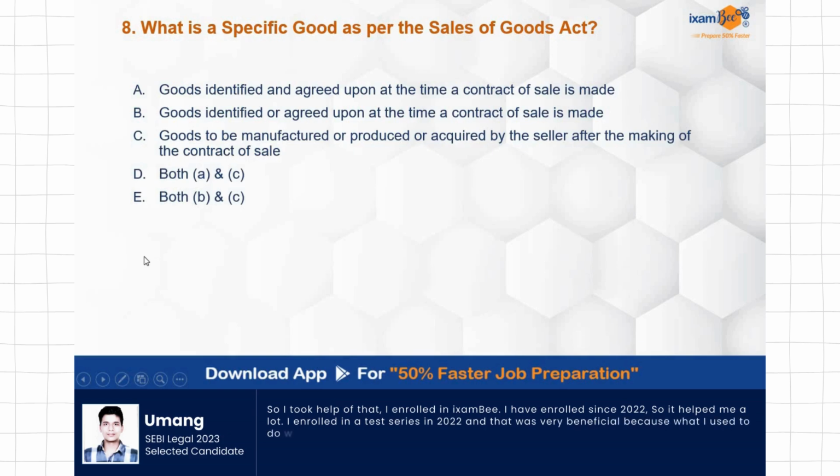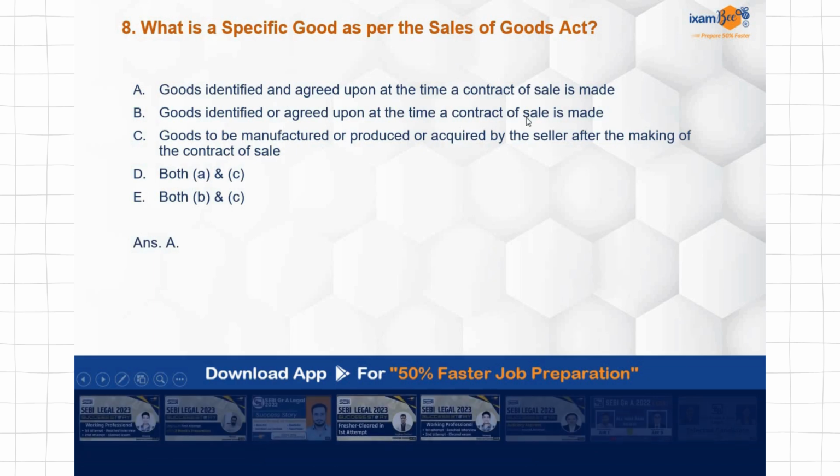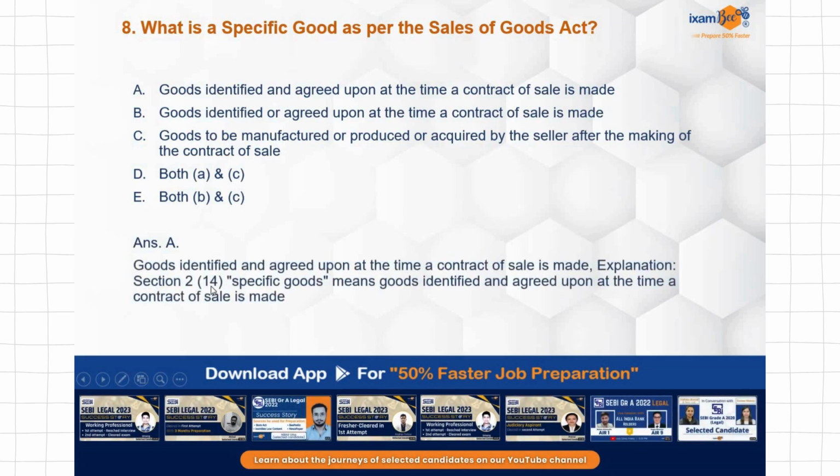So specific goods as per Sale of Goods Act, if we talk about, it is goods that are identified as well as agreed upon at the time a contract of sale is made. Section 2 clause 14 covers the definition of specific goods.